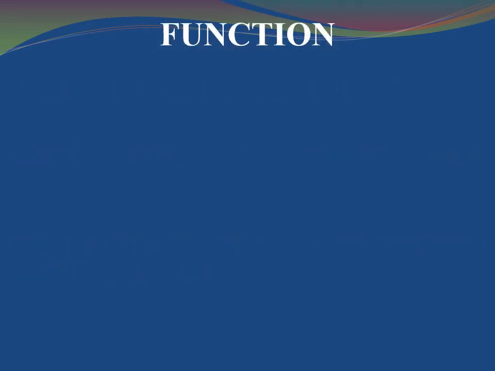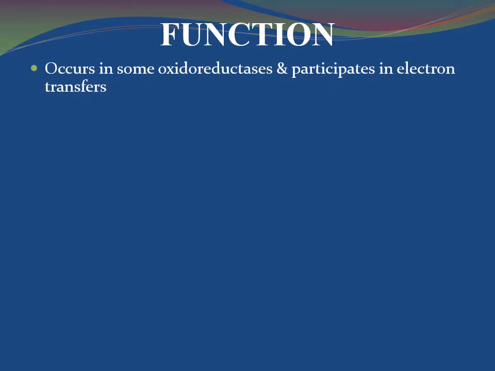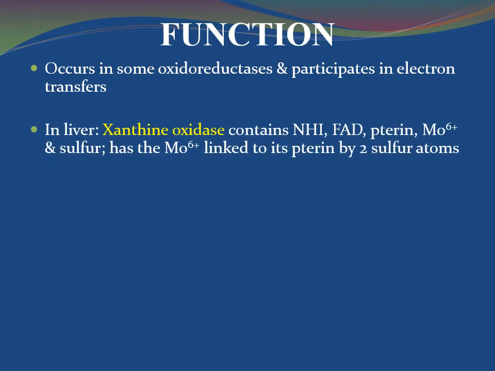Functions of molybdenum. Molybdenum occurs in some oxidoreductases and participates in electron transfers. In liver, xanthine oxidase contains non-heme iron, FAD, pterine, molybdenum, and sulfur. It has the molybdenum linked to its pterine by two sulfur atoms.